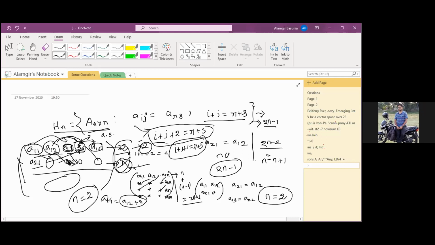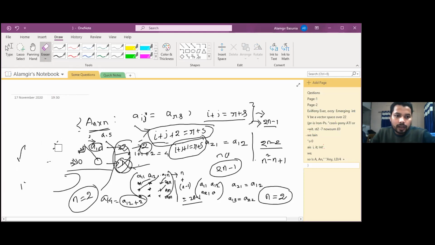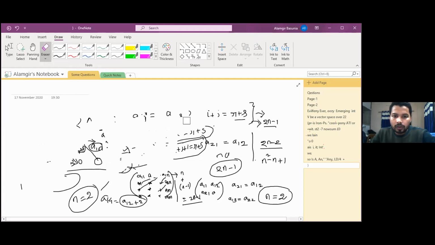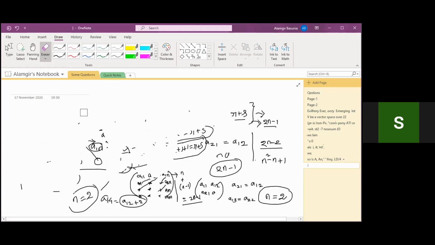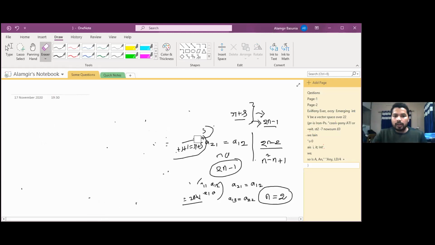That means from the first n elements, there are NC2 elements. Let's check then. No problem, we are going to check this one. Just write it clearly.